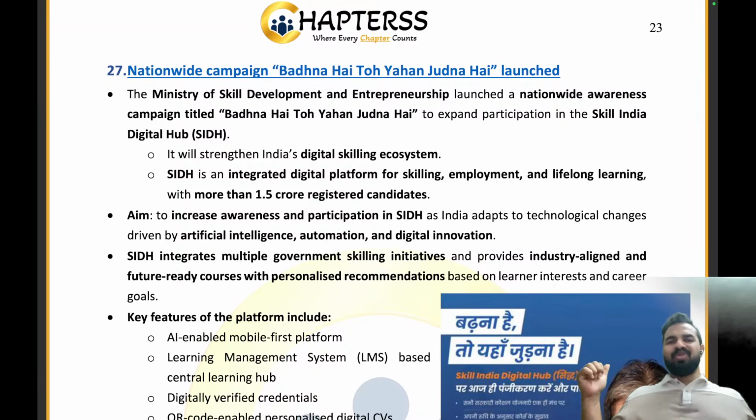Clear, everyone? So we are not required to go into that much detail of that article. So now we are directly moving on to the next article, and the next article is a very important one. A nationwide campaign has been launched, titled "Badhna hai to yahan judna hai". Right? So guys, what is the campaign? Badhna hai to yahan judna hai.